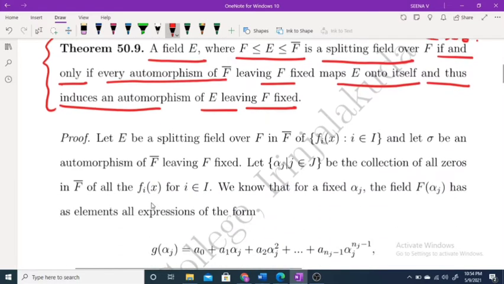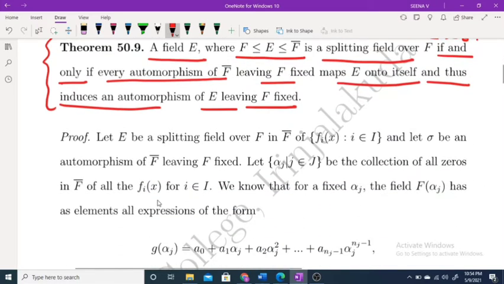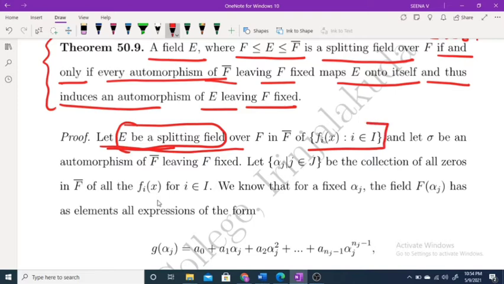So we are proving the first part. Suppose that E is a splitting field over F. We have to prove that every automorphism of F closure leaving F fixed maps E onto itself. E is a splitting field over F means, by definition, E is a splitting field of some set of polynomials. Let {f_i, i belongs to I} be this set of polynomials. So E is a splitting field over F in F closure of {f_i}.